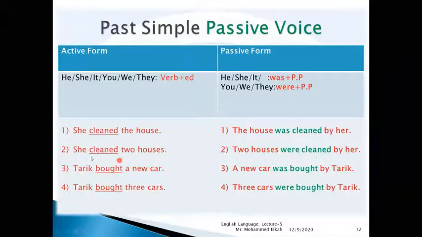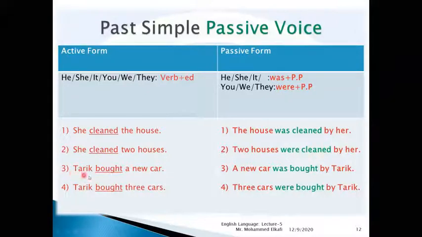Also in another example, "She cleaned 2 houses." So here we have 2 houses as an object. So we use it in the passive form in the first position, as a subject. 2 houses were cleaned. 2 houses, that means they, and for they we use what? Were plus past participle. 2 houses were cleaned, and this is the past participle of clean.